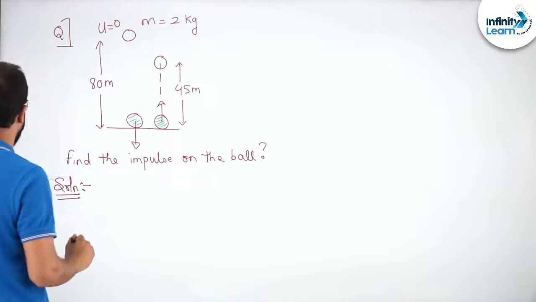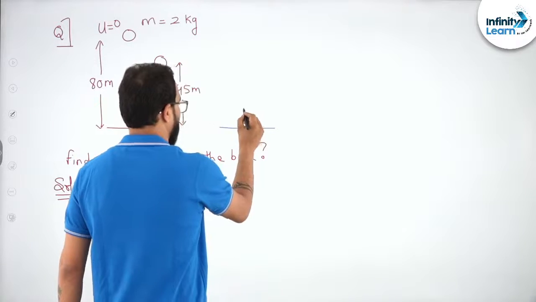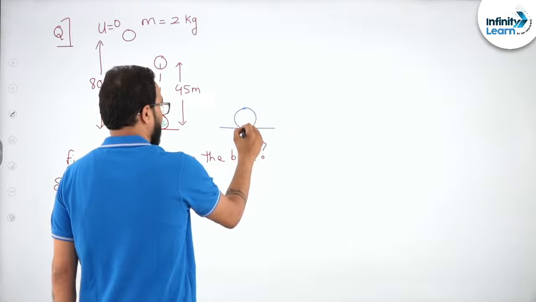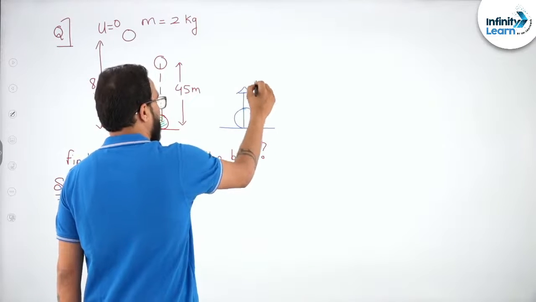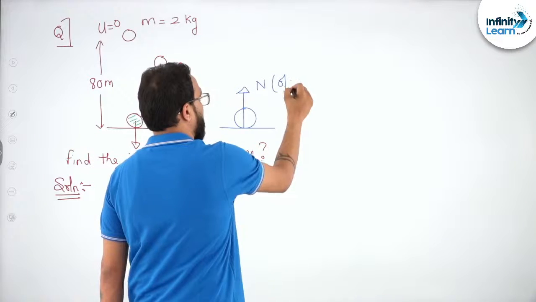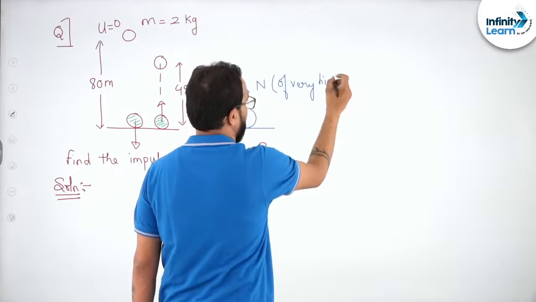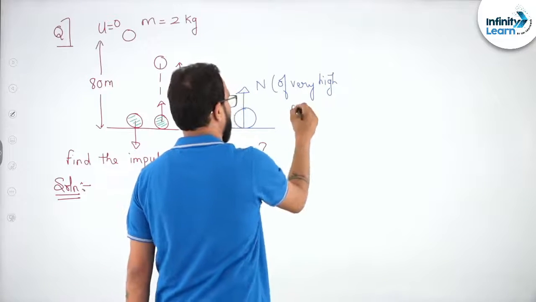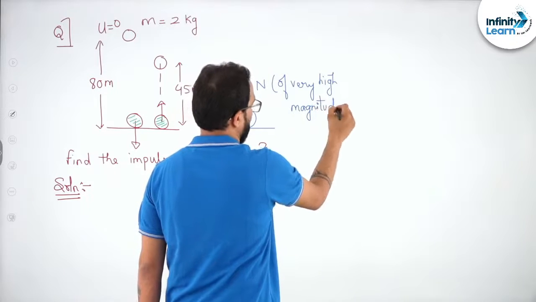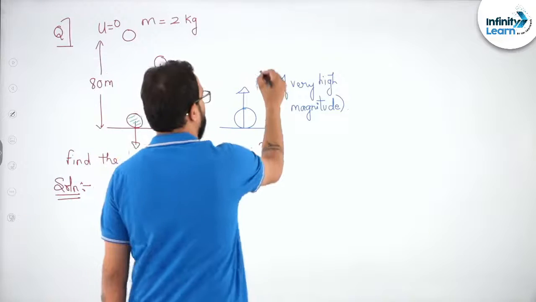Now what's going to happen here, let me try to explain you. When this ball was in contact with the ground, then the ground must have applied a normal force of very high magnitude, right? और ये नॉर्मल कैसा होगा?